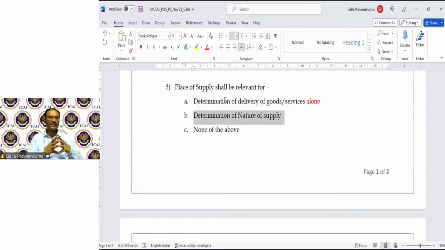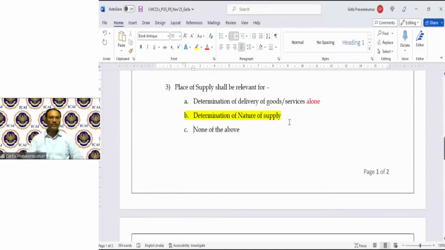Determination of nature of supply. Answer is yes. I use my place of supply for identifying intrastate supply or interstate supply. So this would be my right answer. Because it is a convincing factor, I'll not choose none of them. Hope this is clear for all of you.